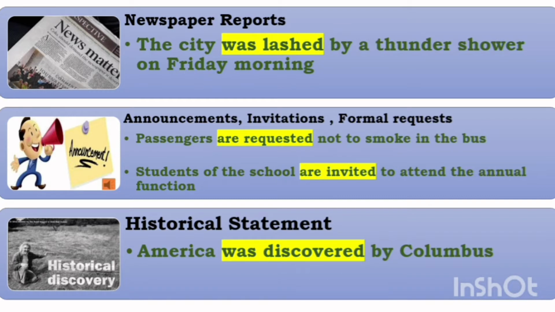For example, the city was lashed by a thunder shower on Friday morning. Here, was lashed is in the passive voice. Now the question arises, what if the sentence were in the active voice? Why couldn't we write that a thunder shower lashed the city on Friday morning? The incident is same, right? Then why are we not using active voice?